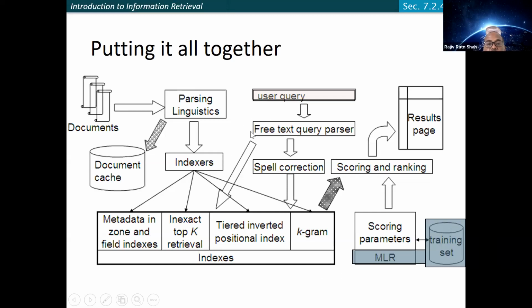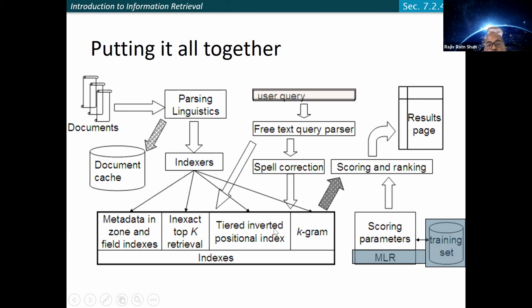Suppose you need to speed up this process, how can you do it? You can consider, say, inexact top K retrieval, because exact top K retrieval takes time, right? So in order to do so, you can just consider inexact top K retrieval and you can get it done.